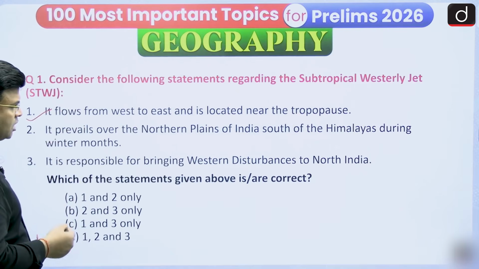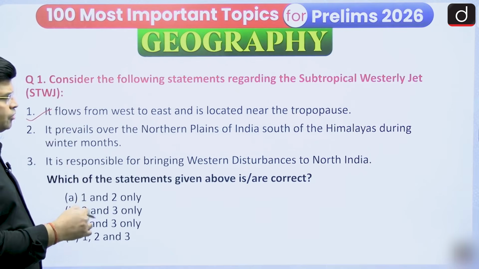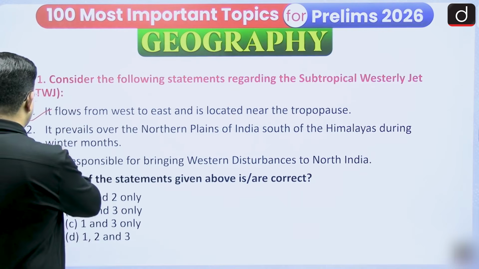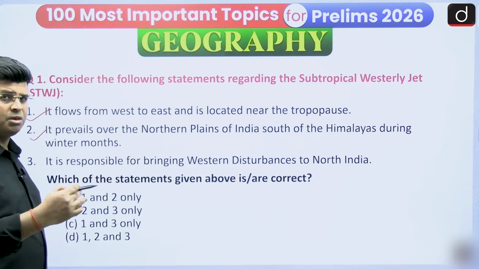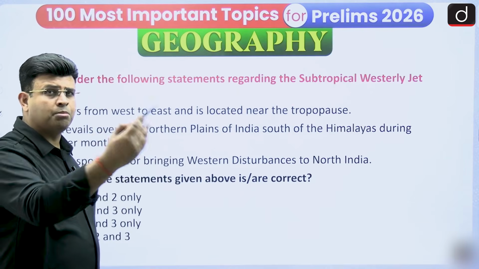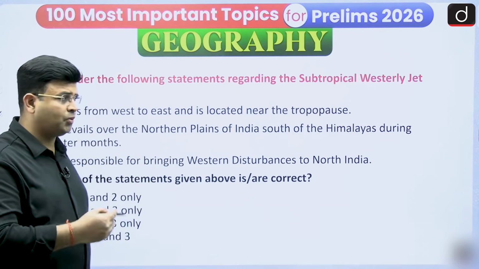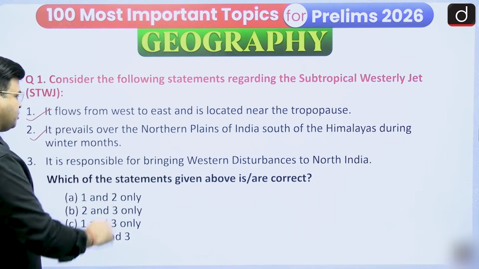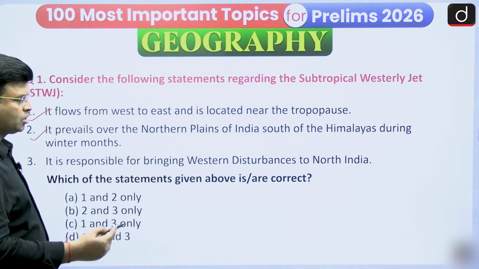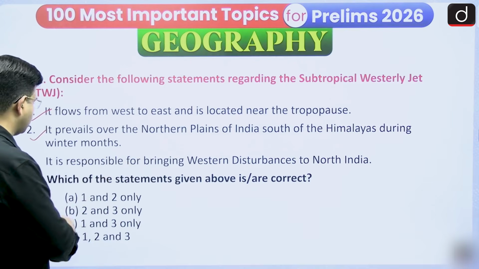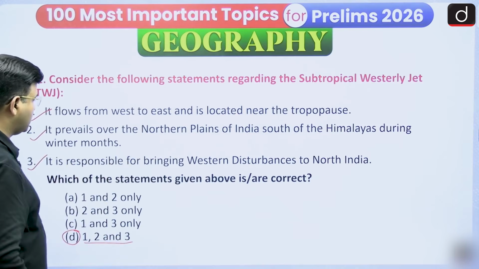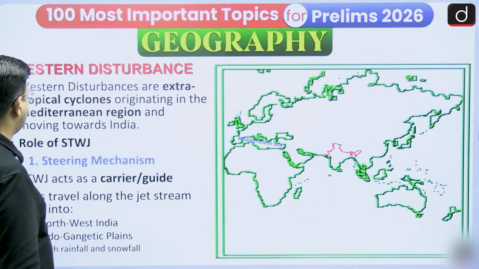It prevails over the northern plains of India south of the Himalayas during the winter months. Yes, it prevails south of the Himalayas from the 15th of September to the last week of May. And it is responsible for bringing western disturbances to North India. Yes, during the winter it brings them. So this statement is also correct. On that basis, statements 1, 2 and 3 are all correct.